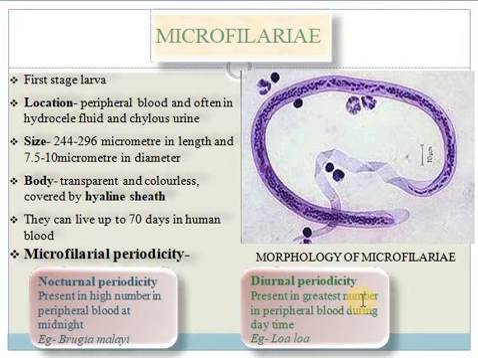Now we will discuss periodicity. Microfilarial periodicity is a special character of microfilariae. They become more active and more numerous in the peripheral blood when their intermediate host is more active. It has two periodicities, nocturnal and diurnal periodicity. When organisms are present in high number in peripheral blood at midnight, it is known as nocturnal periodicity. When organisms are present in higher number during the daytime, it is known as diurnal periodicity.